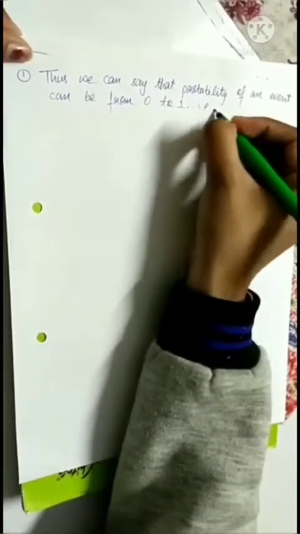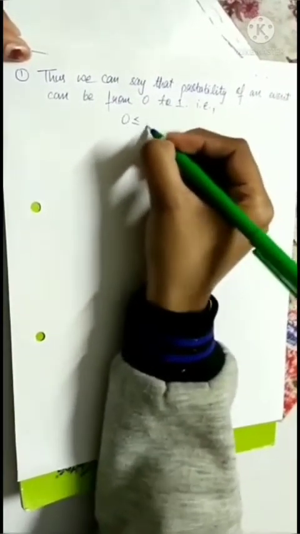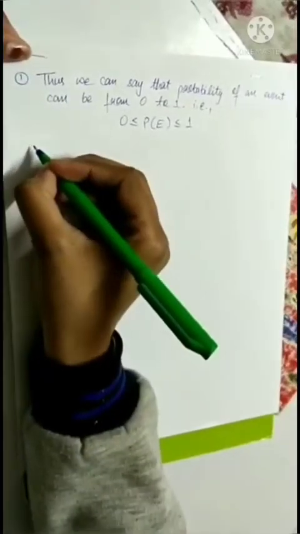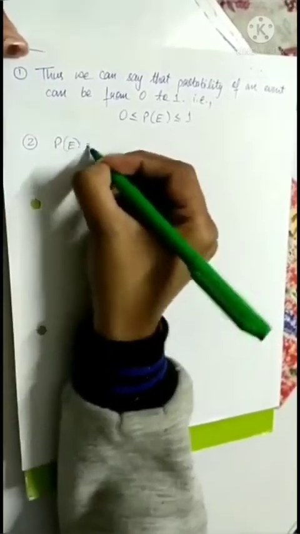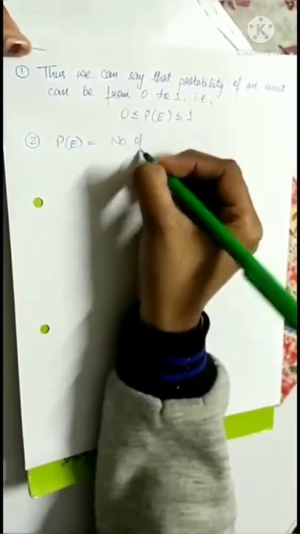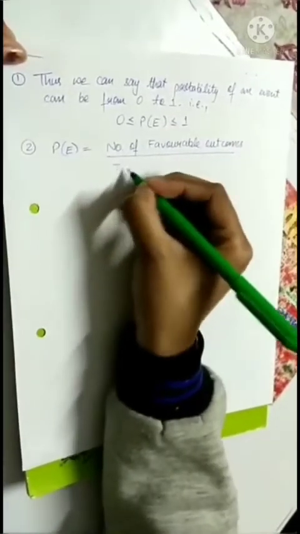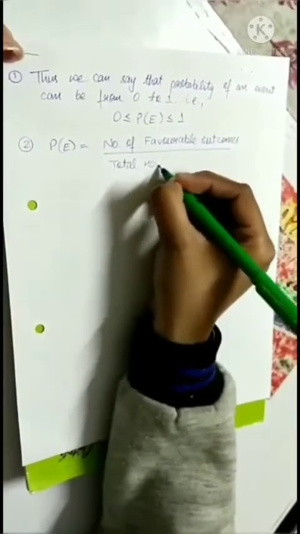That is, 0 ≤ P(E) ≤ 1. And the second conclusion is that probability is equal to the number of favorable outcomes upon total number of outcomes.